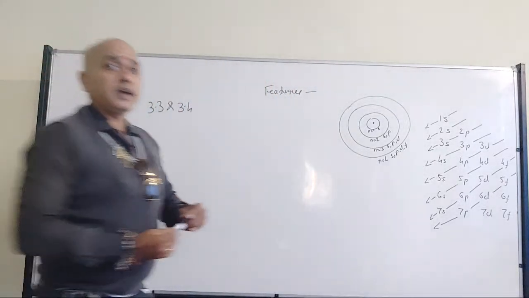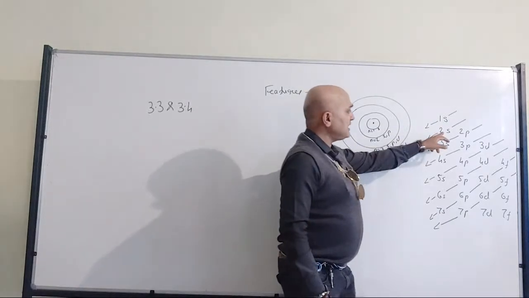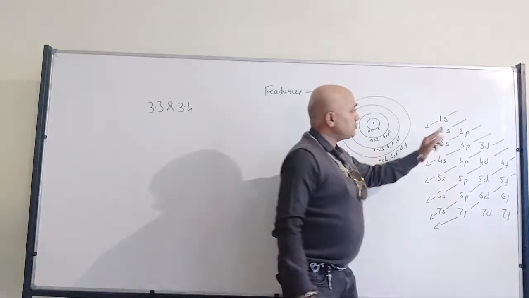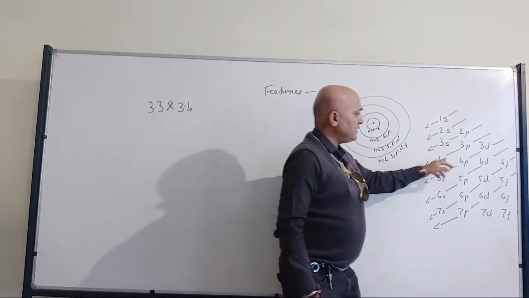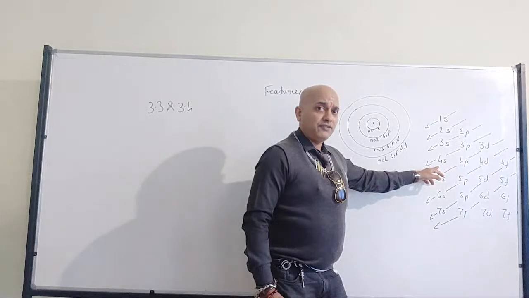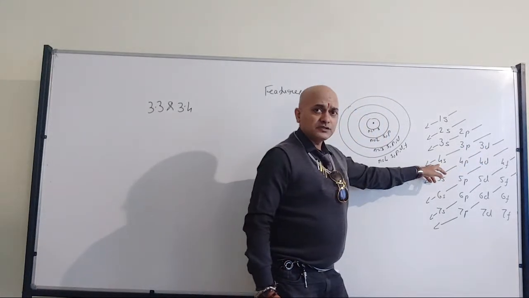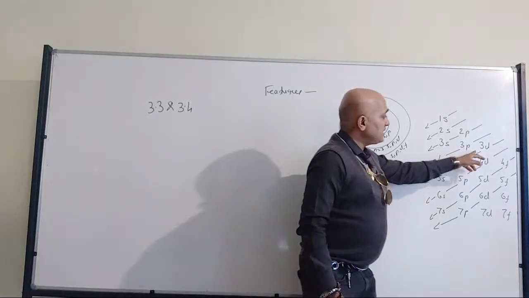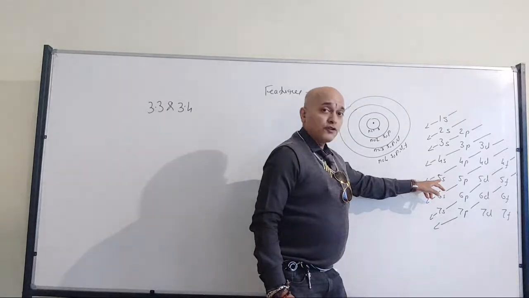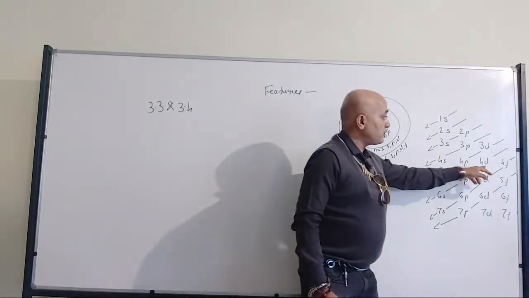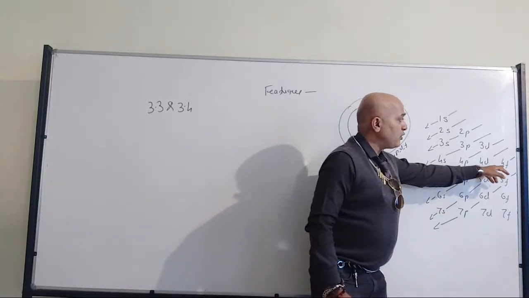Electrons will be occupying. That means first 1s will be filled. Then comes the 2s. Once 2s is filled, then comes the 2p, then 3s, then 3p, then 4s. If you observe it carefully, before going for 3d, 4s is going to get filled up. So once 4s is filled, 3d will come, 4p will come, 5s. So 5s will be filled first before 4d. Now 6s will be filled up before 4f.